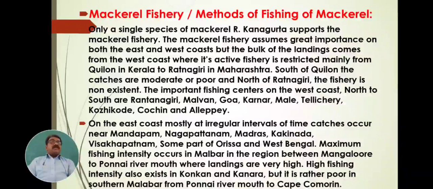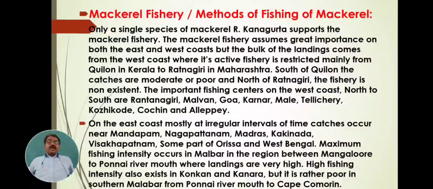The maximum mackerel can be captured from the region between Mangalore and the Punnai river mouth. In this area, tremendous quantities, a very high percentage of mackerel, are captured, that is, between Mangalore and the Punnai river mouth.